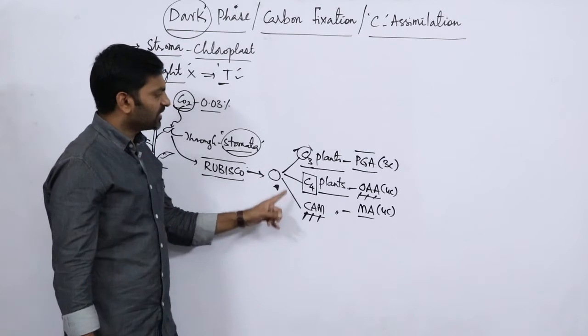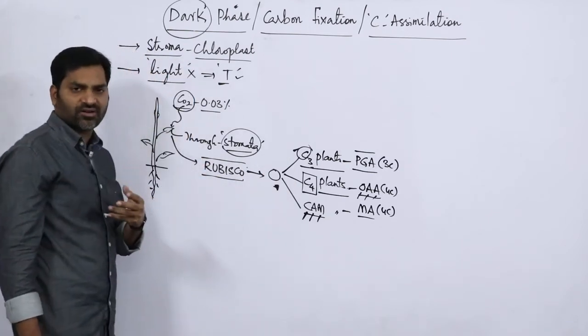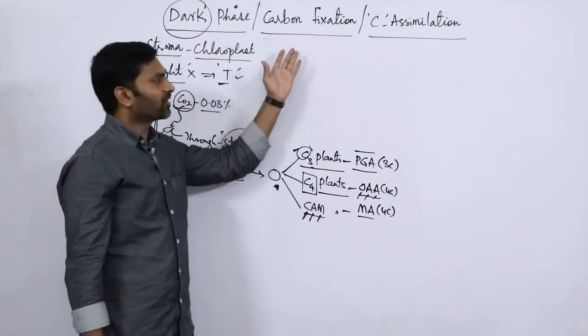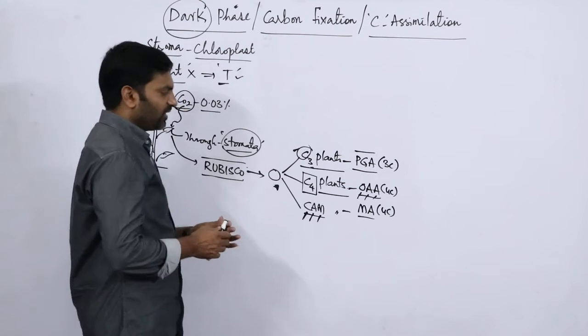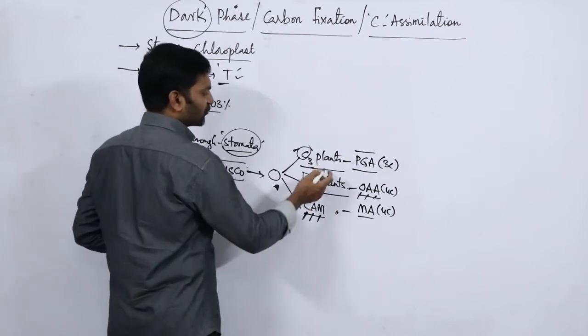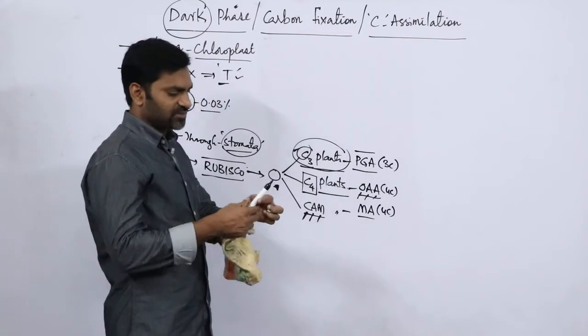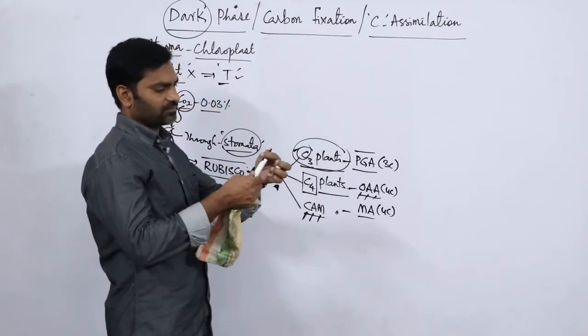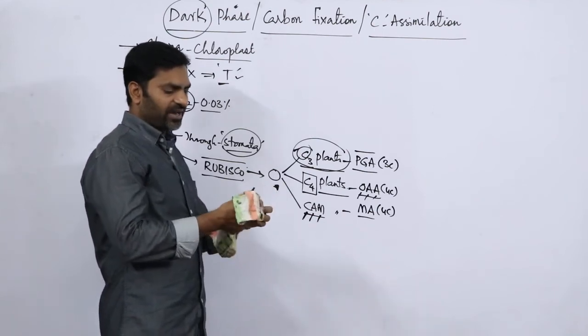Okay, so this is the basic information related to the dark phase, or carbon assimilation, or you can say carbon fixation. Today we are going to see the introductory session on C3 plants.